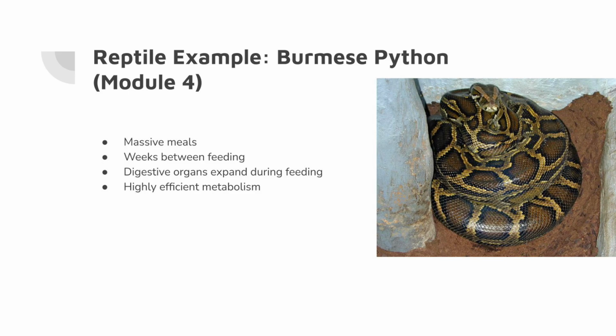For my reptile example, I chose the Burmese python because it has one of the most specialized digestive systems among vertebrates. After feeding, the python undergoes major digestive changes. Stomach acid production increases, digestive enzymes become more active, intestinal cells enlarge, and nutrient absorption becomes highly efficient. Even organs such as the liver temporarily increase in size. These adaptations allow pythons to consume large prey and survive weeks or months between meals, which is beneficial because prey availability is unpredictable.